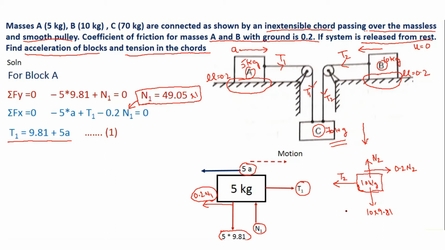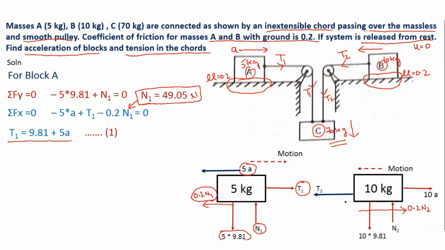But to apply conditions of dynamic equilibrium, we have to show one more force, that is the imaginary force M into A, in the direction opposite to the motion of the body. So as B is moving towards the left side, this imaginary force will have a value of 10 multiplied by A, where 10 is the mass of the block. So now this free body diagram is ready to be applied for conditions of equilibrium.